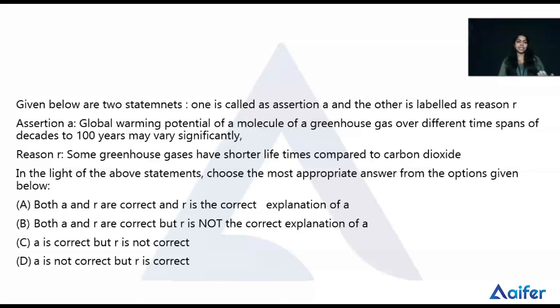So we can check whether the assertion and reason are related or not. Here the reason is the explanation behind the assertion that the global warming potential of a molecule of a greenhouse gas over different time spans of decades to 100 years may vary significantly, because some greenhouse gases have shorter lifetimes compared to carbon dioxide. So we can move to the conclusion part. Here the correct answer is option A. Both A and R are correct, and R is the correct explanation of A. So option A is the correct one.